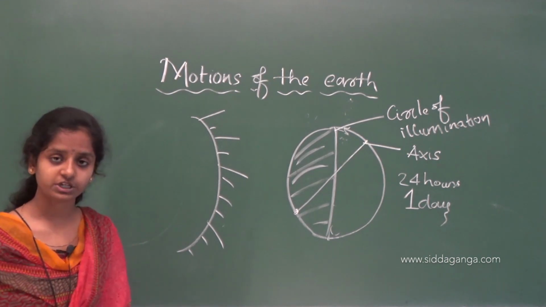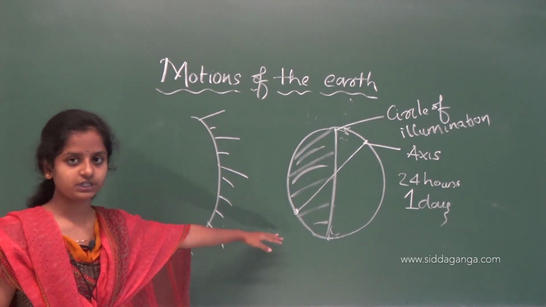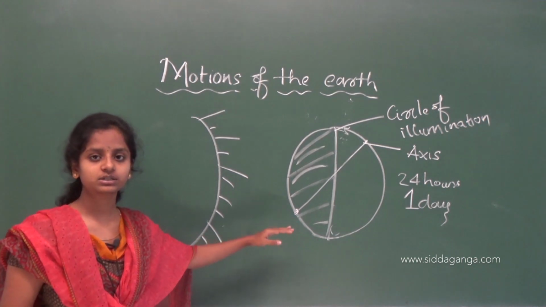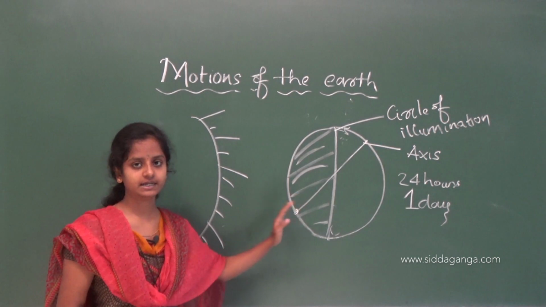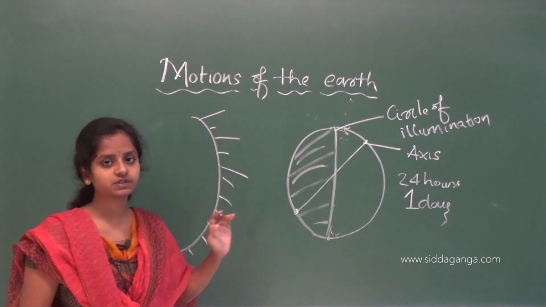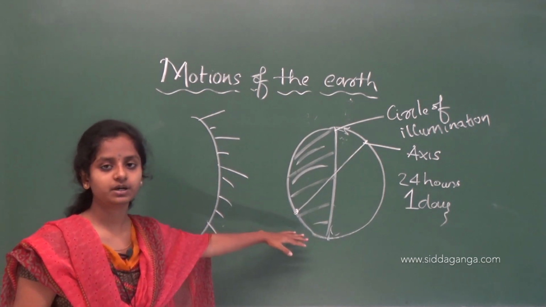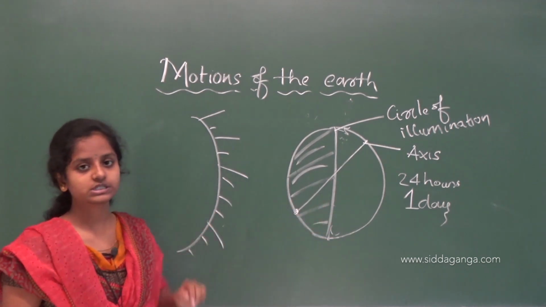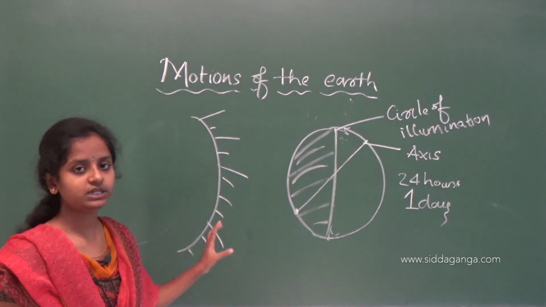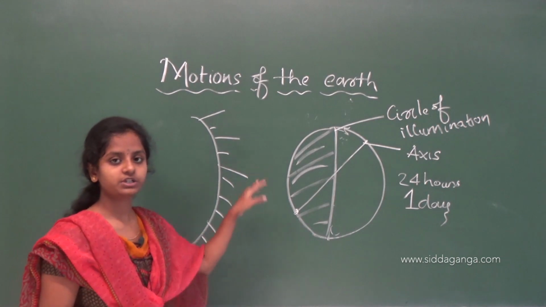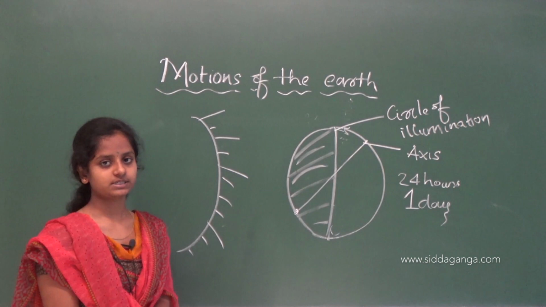If there is no rotation, what will happen? We came to know that if there is no rotation, life on the earth is not possible, because half the part will receive the light and the other half will not. The part which receives the light will become warm, and the part which won't receive the light will become freezing cold. That is why it is very necessary for the earth to rotate.